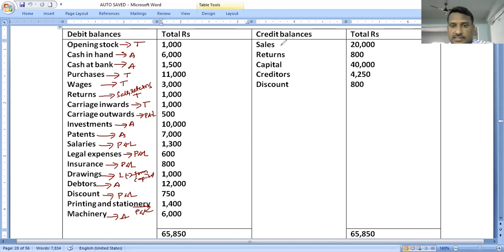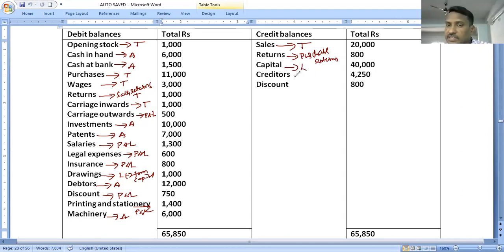Now credit balances. Sales is income, so we record it in the trading account. Returns on the credit side of the trial balance are called purchase returns, deducted from purchases.